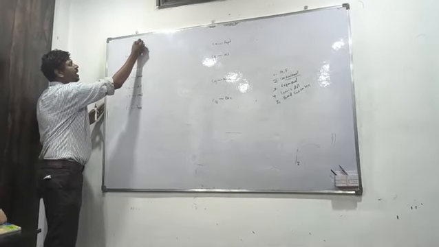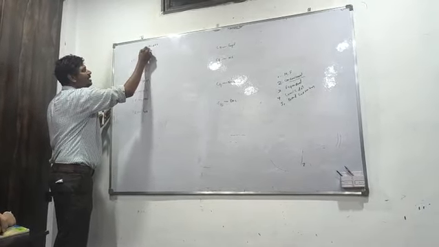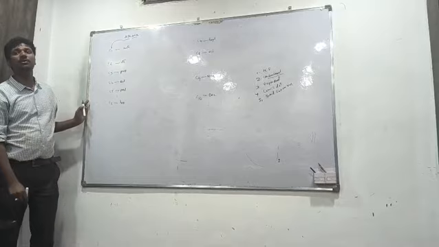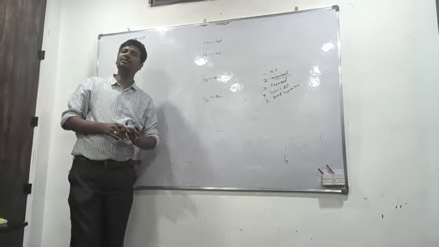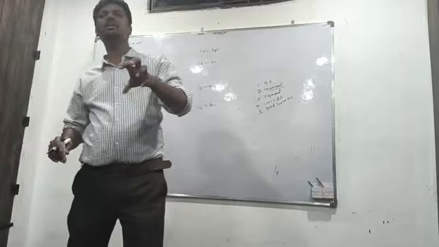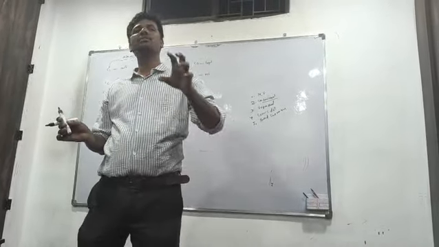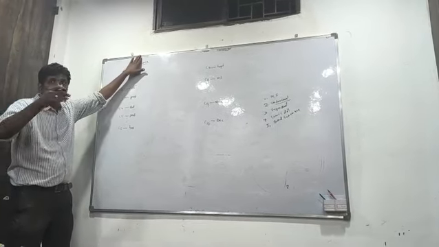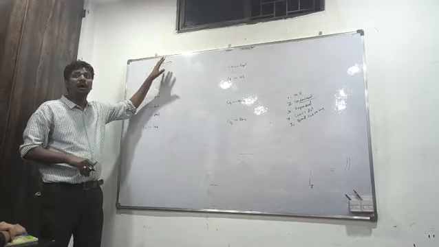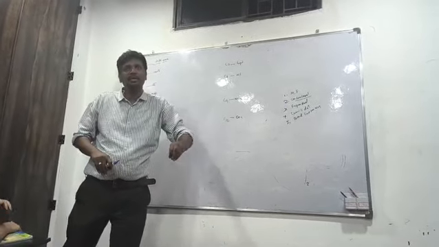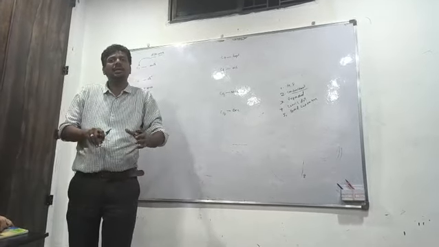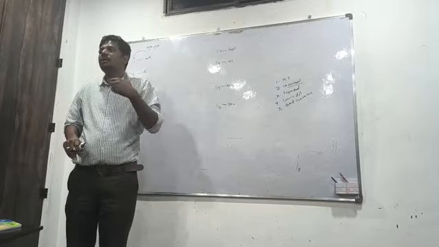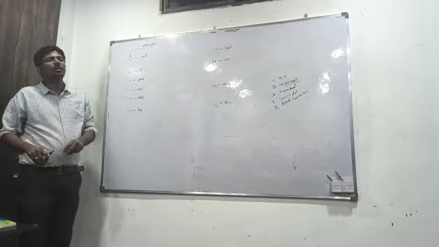Now, particularly for alkanes, the suffix is 'ane', which denotes a single bonded compound. That means in any hydrocarbon, the central carbon is made up of 4 sigma bonds, that is 4 single bonds. 'Ane' is single bond, 'ene' is double bond, 'yne' is triple bond. A double bond contains one sigma and one pi bond, and a triple bond contains one sigma and 2 pi bonds.